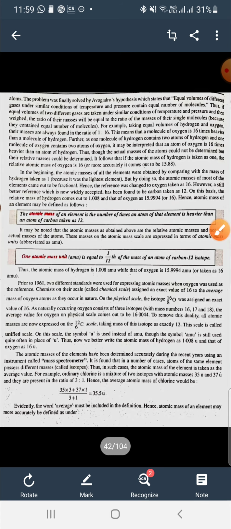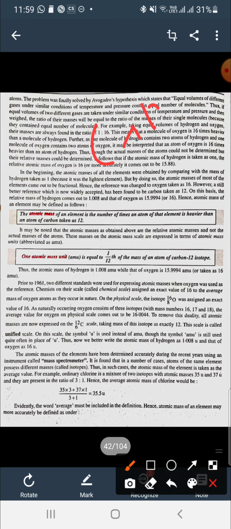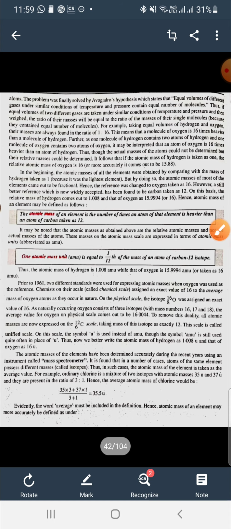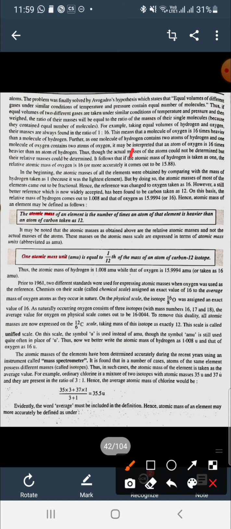So at last carbon 12 is taken as reference, because by using carbon 12 we get whole number values, or values in a decimal place, but not much complicated values. So carbon 12 is taken as a reference.